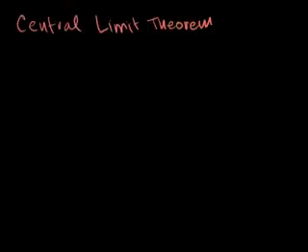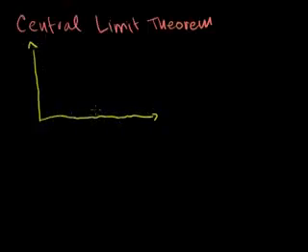I'll draw a discrete one just because it's easier to imagine, at least for the purposes of this video. So let's say I have a discrete probability distribution function. And I want to be very careful not to make it look anything close to a normal distribution, because I want to show you the power of the central limit theorem. So let's say it can take on values 1 through 6. 1, 2, 3, 4, 5, 6.